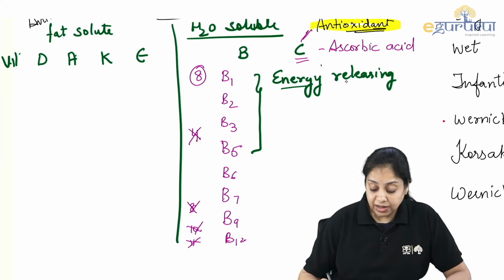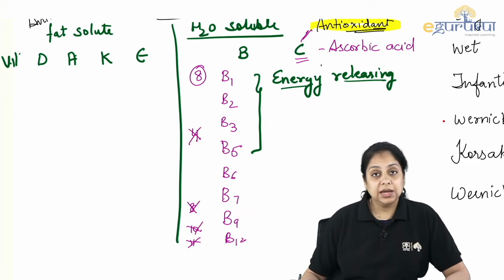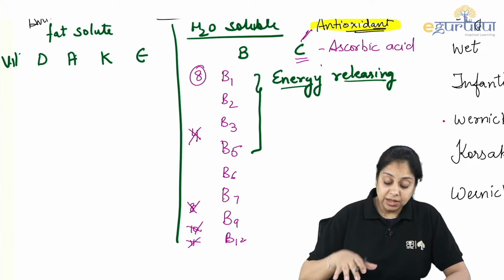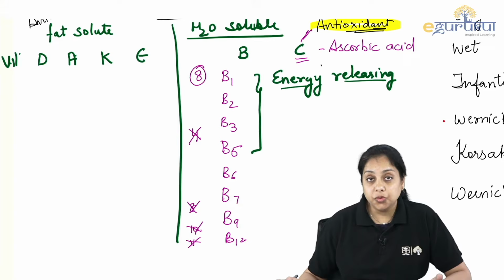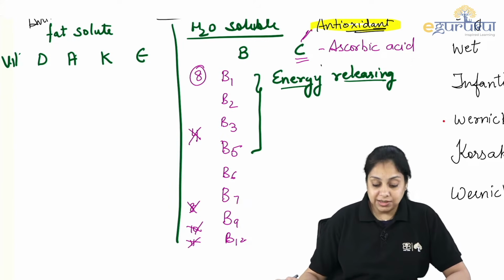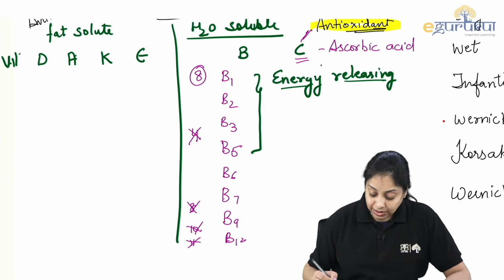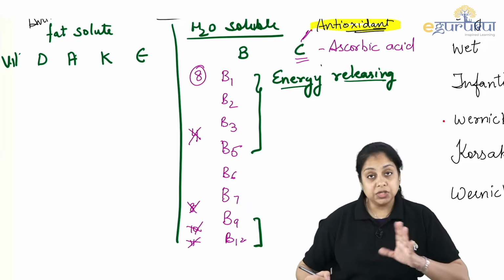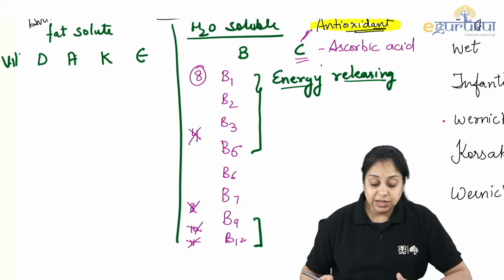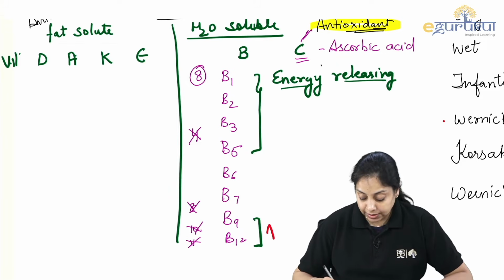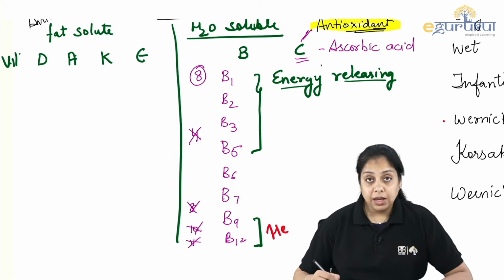Those pathways are energy releasing, right? So enzymes involved in the energy releasing pathways require these 4 kinds of vitamins. Hence they are also known as energy releasing vitamins. Okay. Now there is this B9 and B12, the last 2. So first 4 and the last 2, these 2 are your hematopoietic. These are related to the synthesis of the iron.